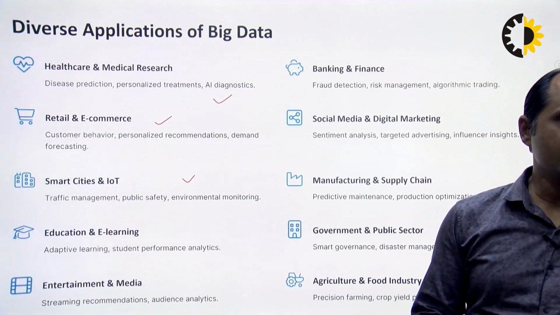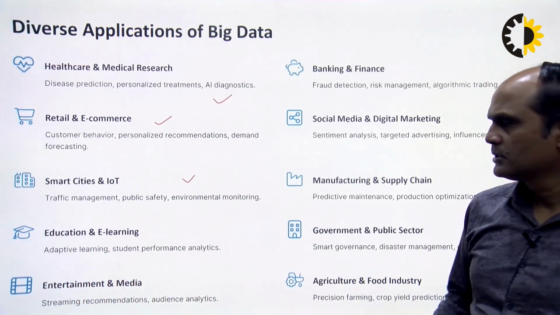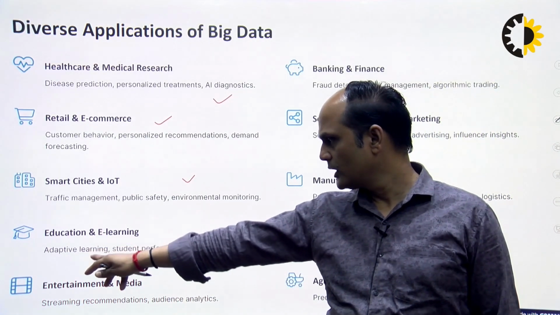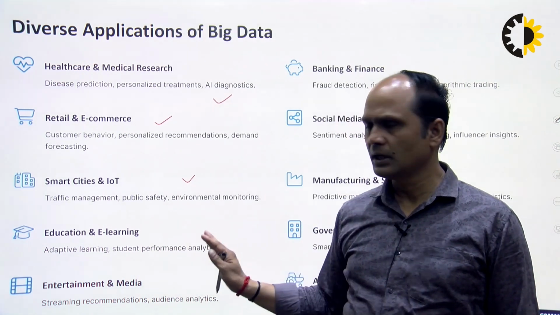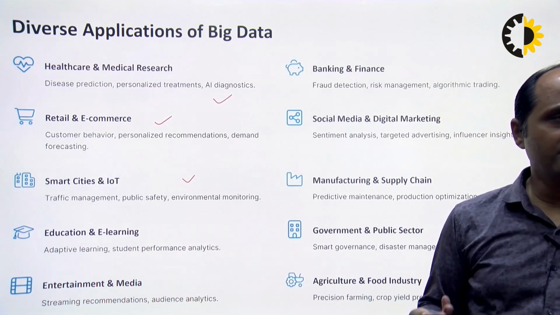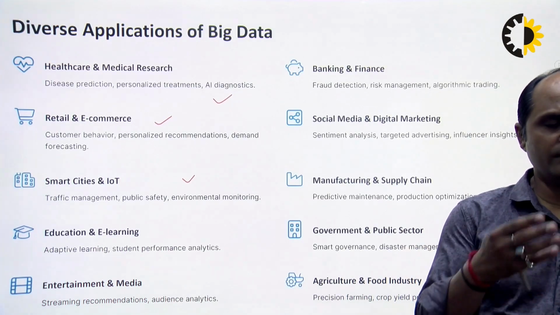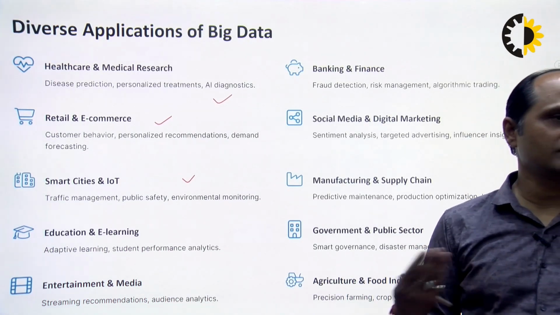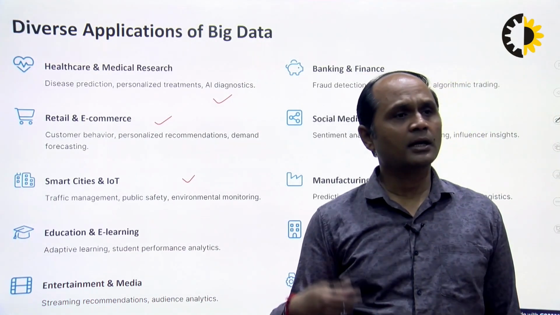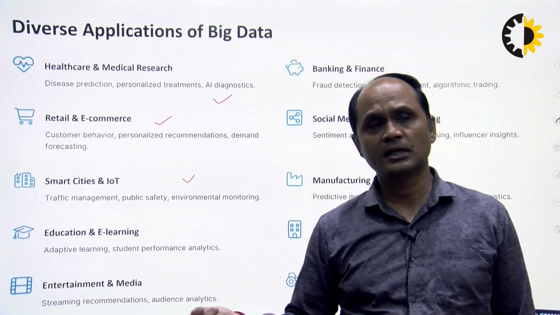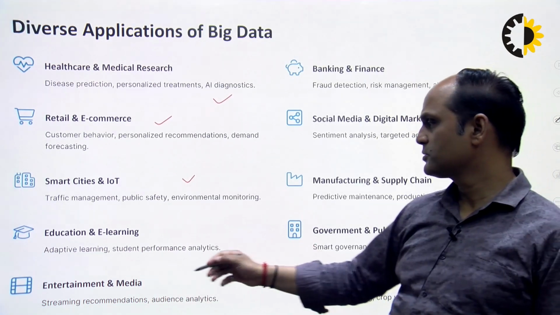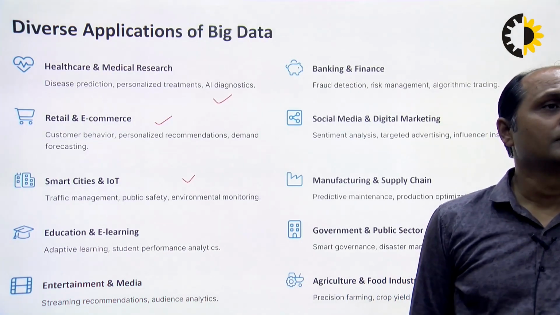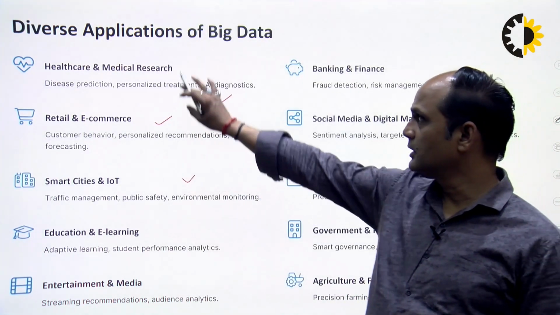Then there are education and learning platforms, several platforms for e-learning. Adaptive learning and student performance analytics are there. In every platform, we offer some courses, and after the courses we give exams, and student performance analytics are there. In every platform, adaptive learning and performance analytics are based on big data.